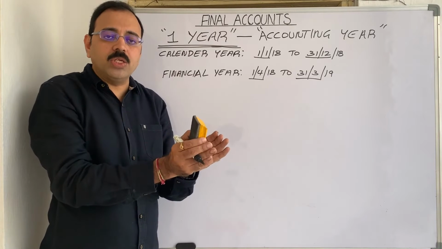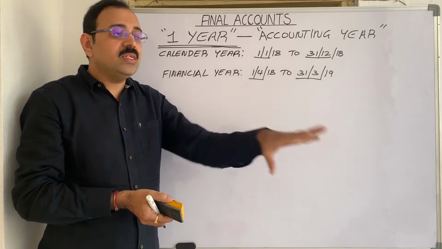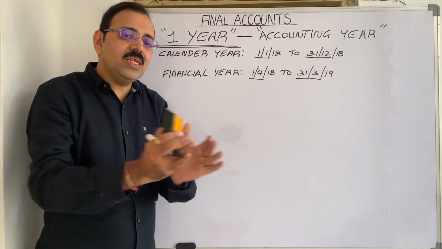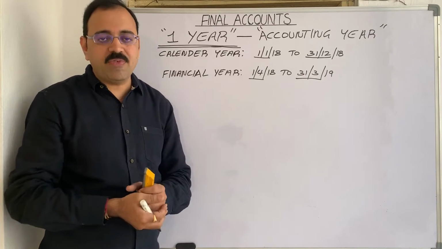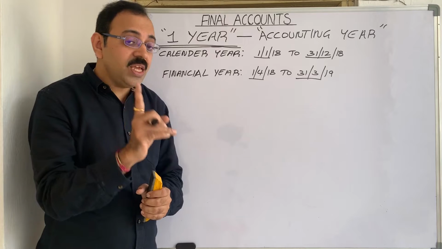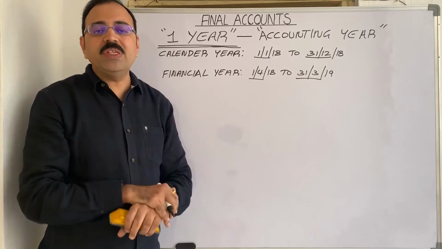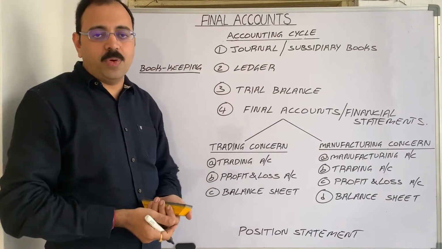So during some months, boom period will be there, and in some months, dull season will be there. So if you prepare accounts once in 3 months, you will not get a complete idea about your business performance. So if you prepare the accounts once in a year, then you will get an overall picture of your business.